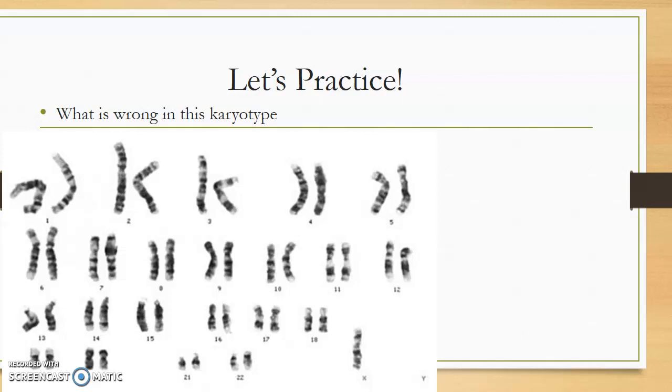Okay, so hopefully you picked up on this, but what you hopefully noticed is that there is no 23rd chromosome. There's a missing one. There's just one chromosome. There's no X or a Y. So this is called Turner syndrome. You saw that answer flash up, but if you don't know, Turner syndrome is a condition where a female has only one X chromosome.